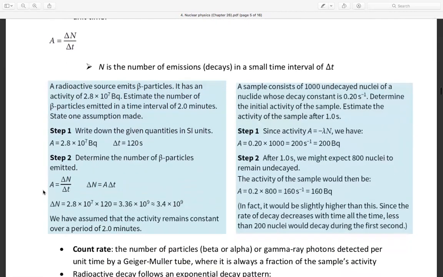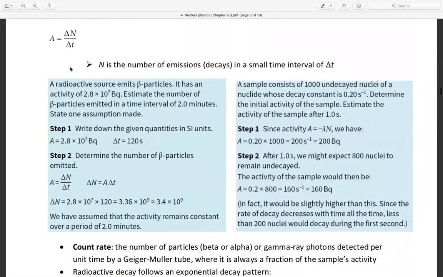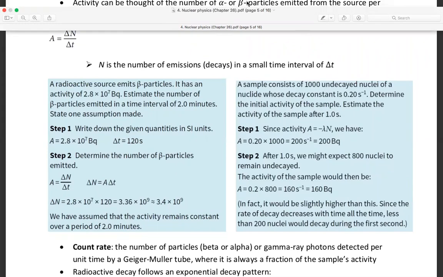Okay, we have one sample question. A radioactive source emits beta particles. It has an activity of 2.8 times 10^7 becquerel. Estimate the number of beta particles emitted in a time interval of 2.0 minutes. Step 1, assumption made.